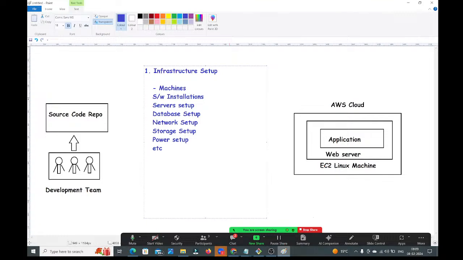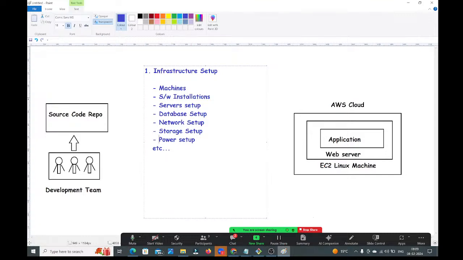All these things will come under infrastructure setup only, guys. Infrastructure setup means what you need to do? First, you need to make the computers ready. Then you need to make the network ready. Then you need to set up the servers. Then you need to set up the storage. Like this, all these things will come under infrastructure setup.